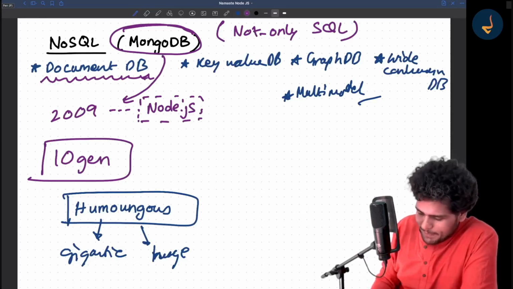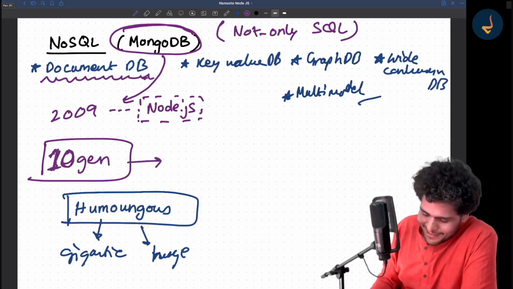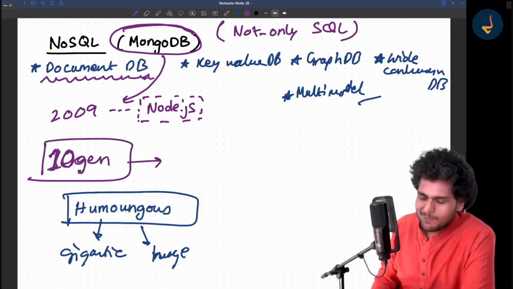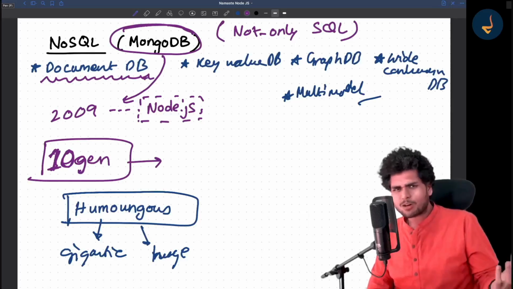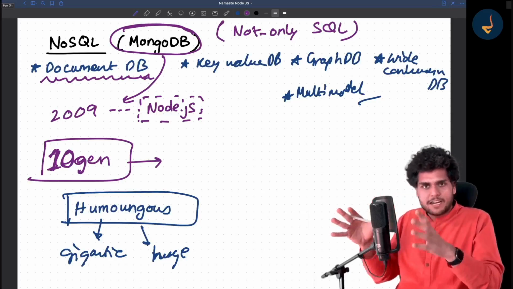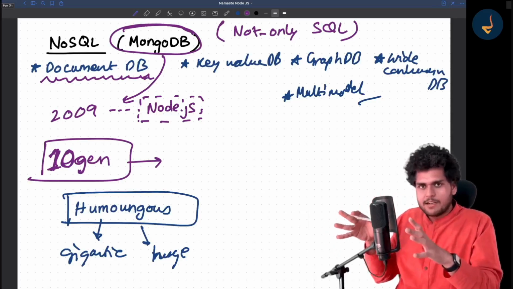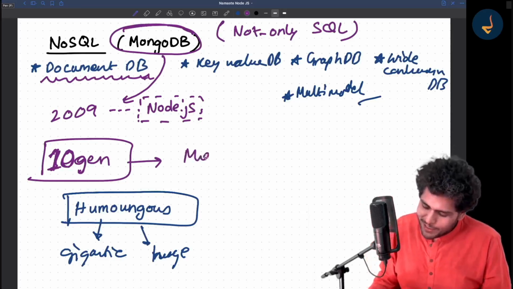Now, later on, what happened? This company, 10gen, created MongoDB. They were working on a lot more things, but later they focused 100% of their attention on MongoDB, working fully on it, and they even changed the name of their company.